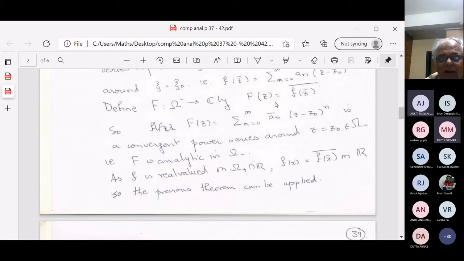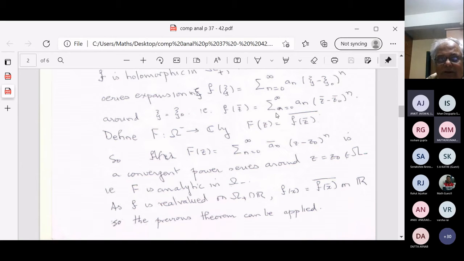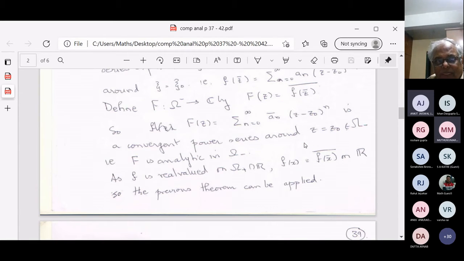Okay. And obviously, I've just shown you that capital F of z is the sum of a_n bar times (z minus z naught) to the n. This power series converges. Therefore, the power series for F of z for z in the lower part converges. Therefore, capital F is holomorphic in the lower part.